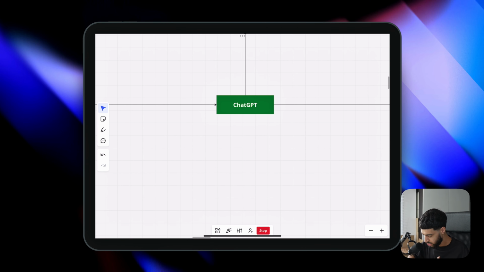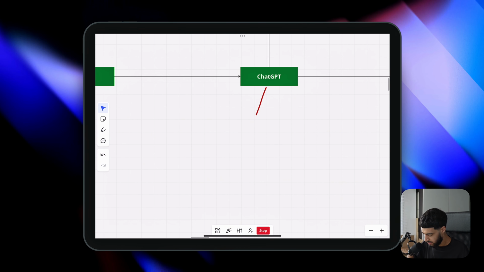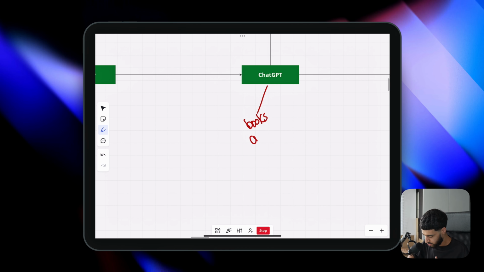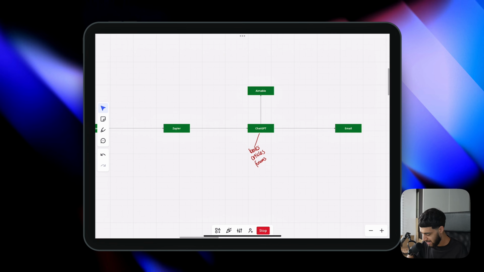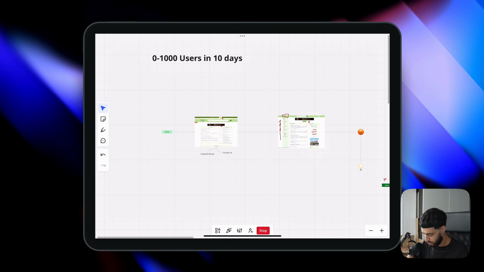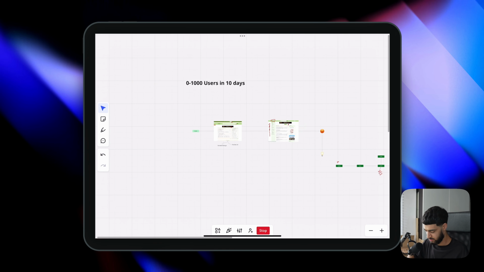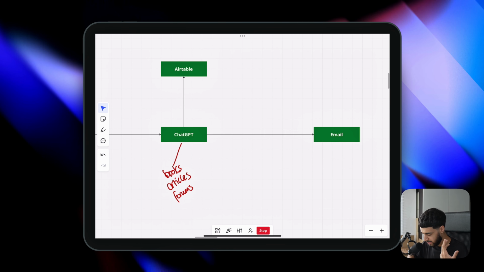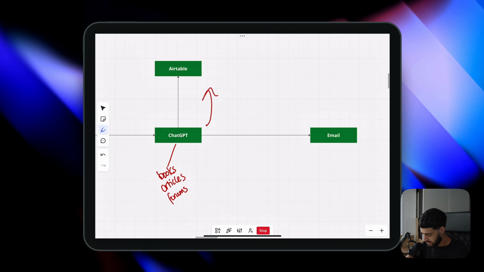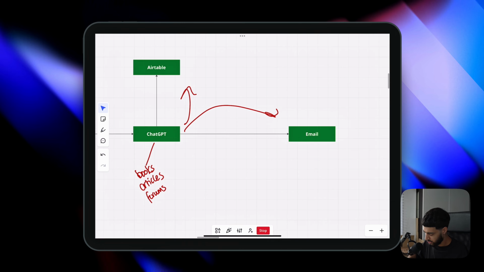What I did was I made ChatGPT search the internet for books by trusted scholars, articles, and ironically, forums. So what ChatGPT was actually doing is finding the answer on Islam QA, but delivering it in a much more modern way. It would store it in Airtable, but then also send it as an email to the user where they would get the response.